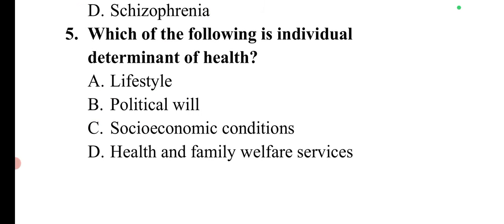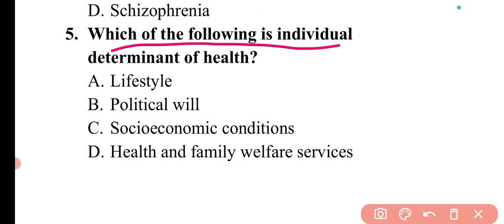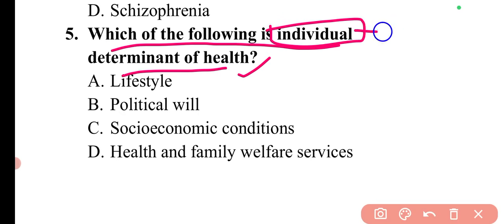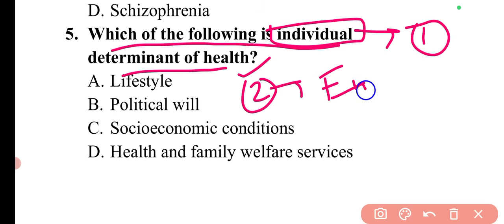Then next question is, which of the following is an individual determinant of health? Basically, the determinants of health are either individual, or they can be environmental. There are two types of determinants of health. First is individual, and the second one is environmental.